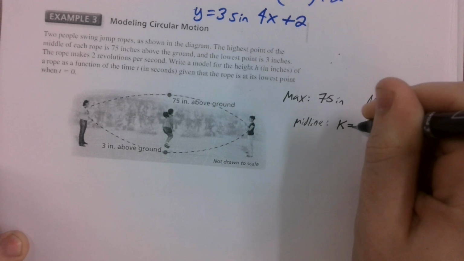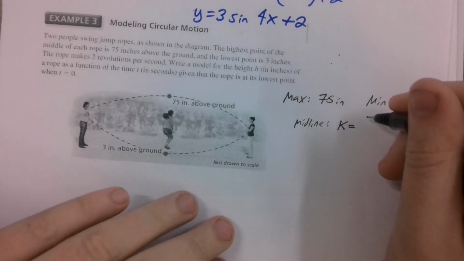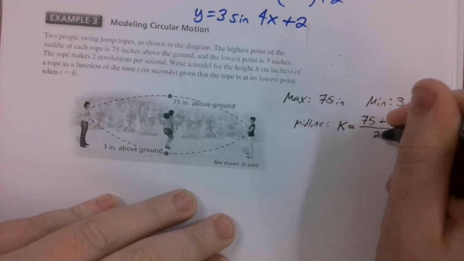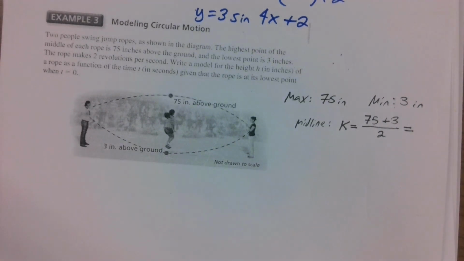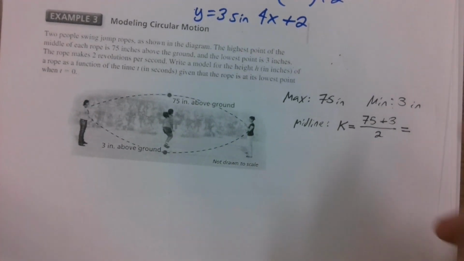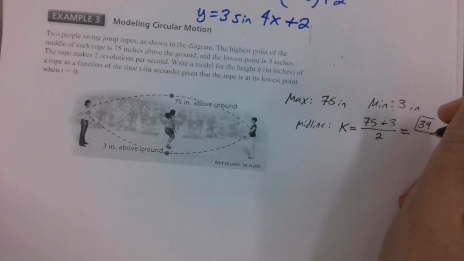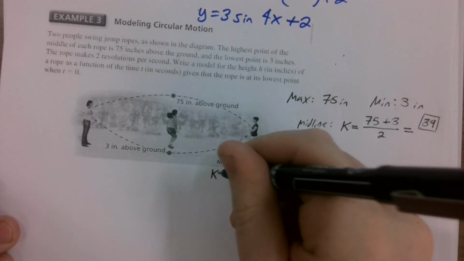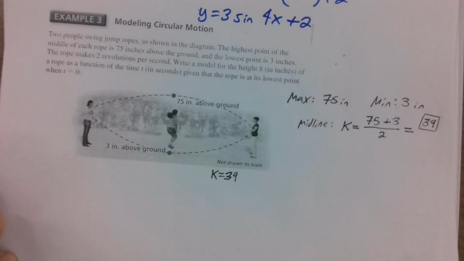K is going to equal the average of these 2. What happens when we add them together and divide by 2? So 75 plus 3 divided by 2 is going to give us our midline. 75 plus 3 is 78, divided by 2 is 39. So our k value is 39. Let's write that down somewhere. K equals 39. Love it.